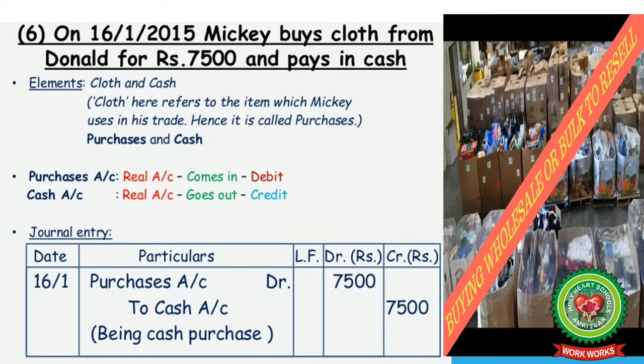So purchases and cash again are two assets. They represent real accounts. Debit what comes in, credit what goes out. So purchases are coming in the business, purchases account debit to cash account with rupees 7,500.